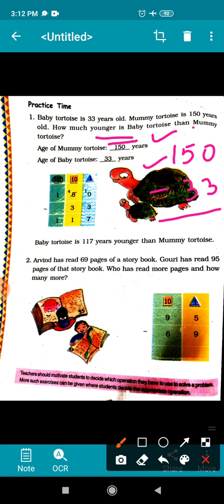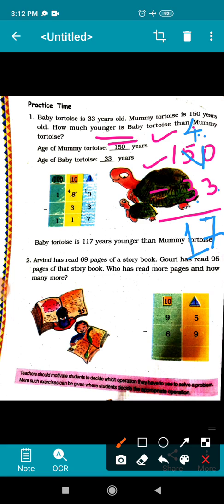So this 0 will ask 1 from its neighbor and become 10, because tens place has given 1 to ones place. So here it will become 4 tens, right? 10 minus 3, 7. Now tens place, 4 minus 3, 1.